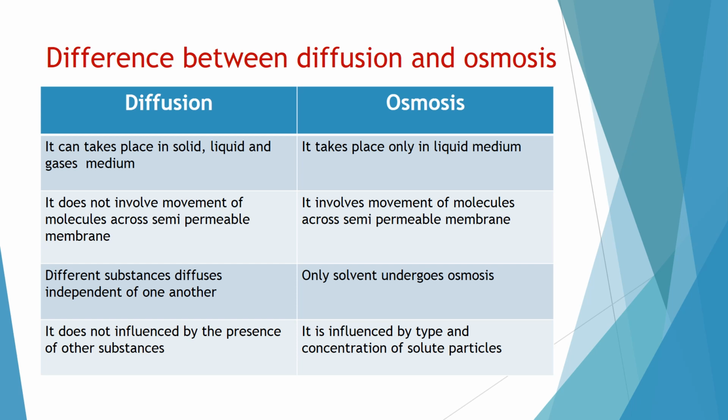But in osmosis, only the solvent undergoes osmosis, and the osmosis is influenced by the type and concentration of the solute particles present in the solution. Even though the solvent is undergoing osmosis, it matters what solutes are there and what the concentration of the solute is. The osmosis depends on that. But diffusion does not depend upon the presence of any other substance.